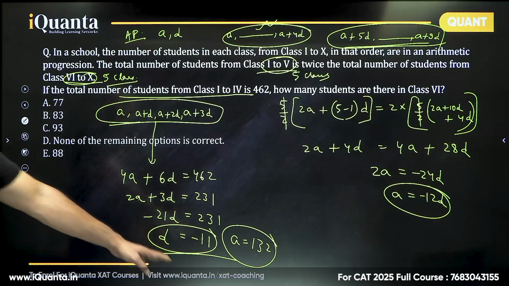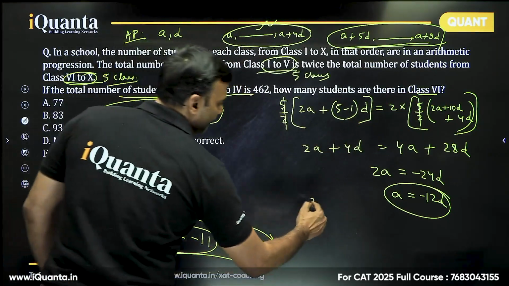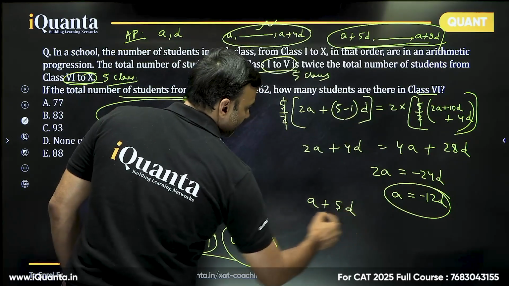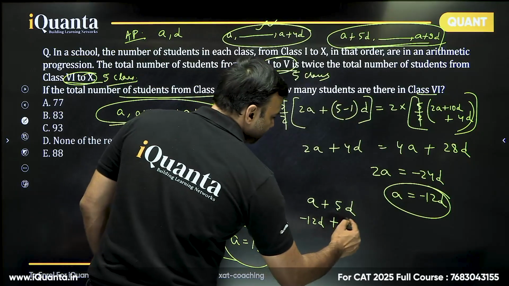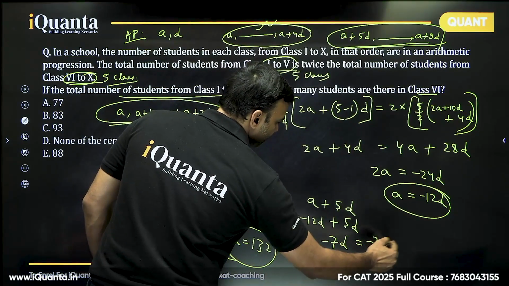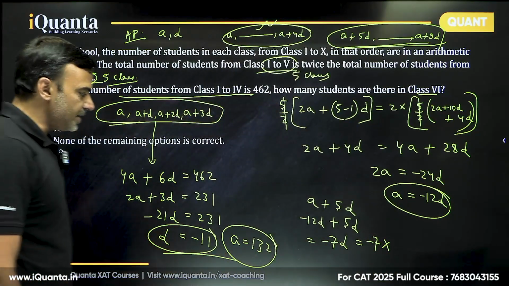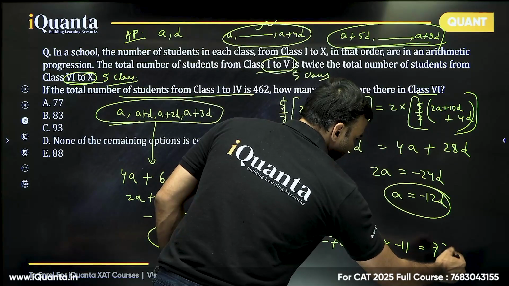Once we get the values of A and D, how many students are there in class 6? Class 6 would be A plus 5D. A is minus 12D, so we don't need A. Minus 12D plus 5D is minus 7D. So minus 7 into the value of D, which is minus 11. 11 into 7 is 77, positive. Minus minus is plus.